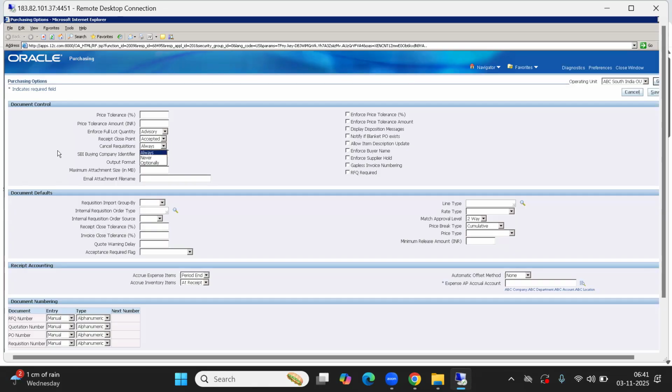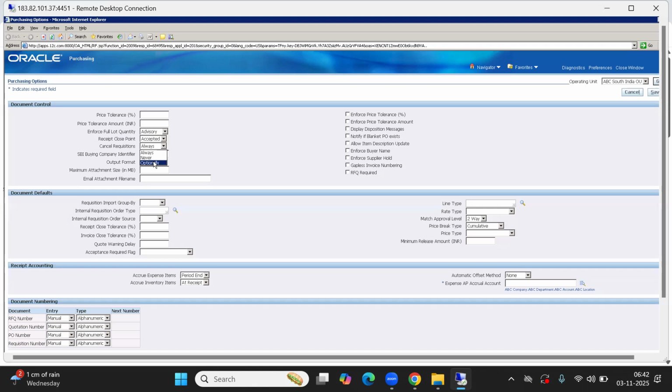Whenever a purchase order that was created from a requisition is cancelled, what do you want to do with the requisition, the source order, the initial document? Do you want to always cancel it, or never? Maybe you will use that requisition again for creating other orders. In that case, select never. Always means it will always go and cancel it. And there is also optional.